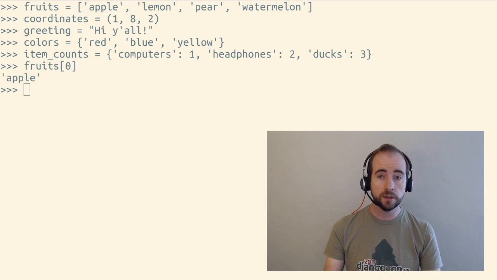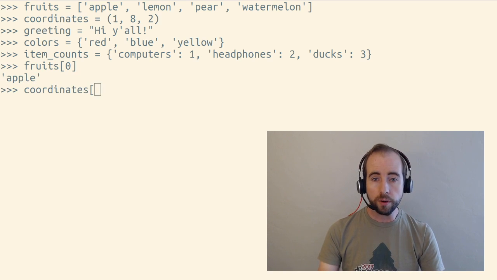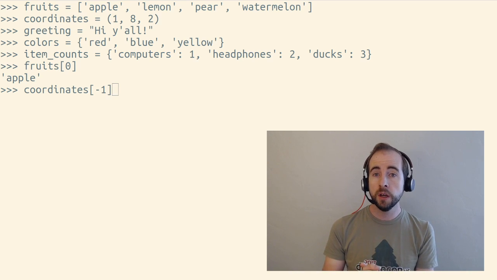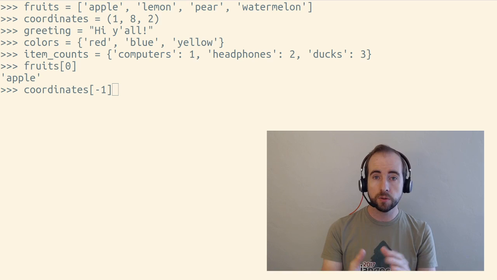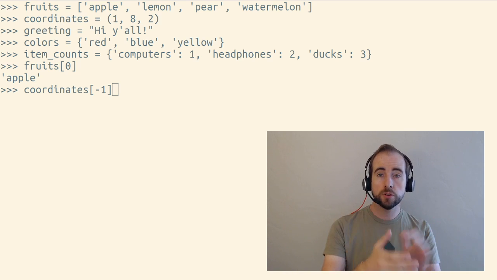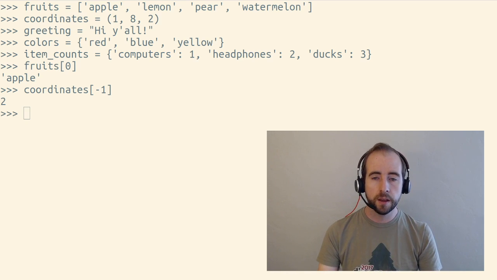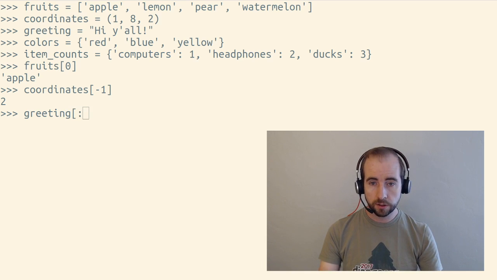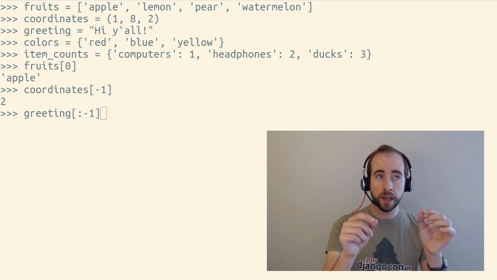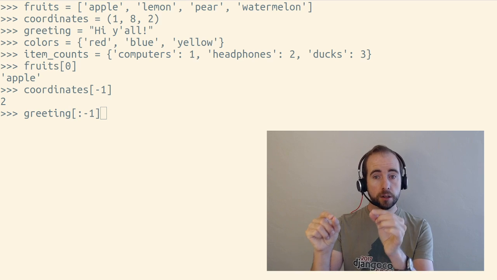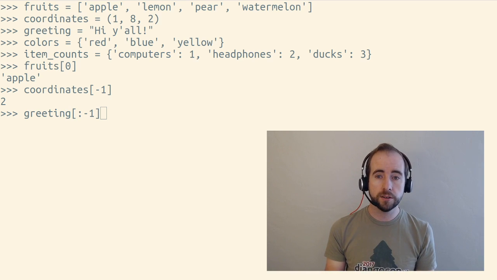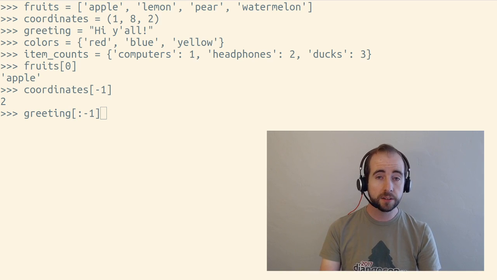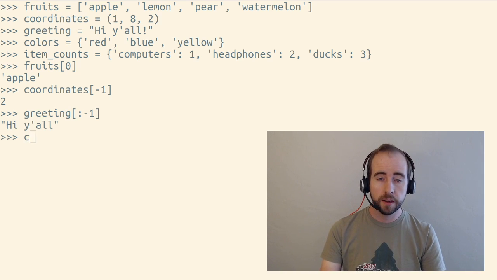So a list is a sequence. coordinates[-1] would give us the last thing inside of coordinates. So you can usually negative index sequences to get things in the reverse order from the end of the sequence. And you can typically slice sequences. So greetings[:-1] will give us everything up to but not including the last thing that is in this sequence. So we will get all of the characters in this string except for the exclamation mark.